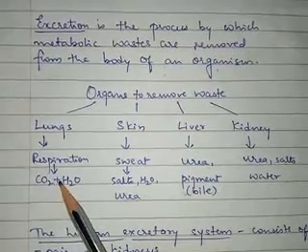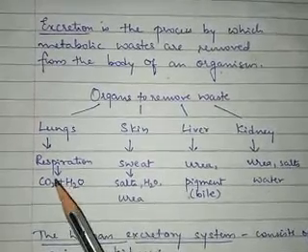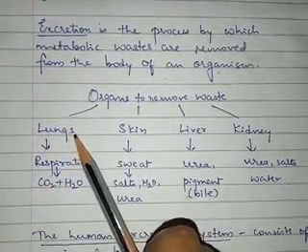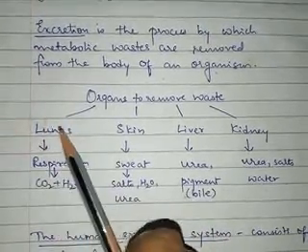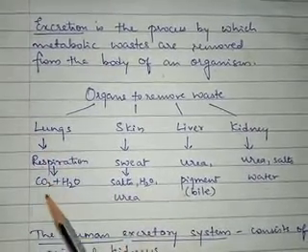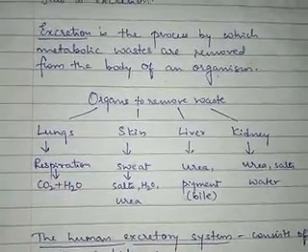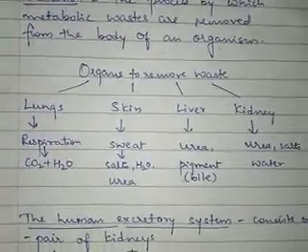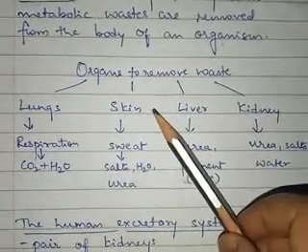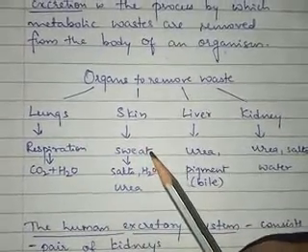The carbon dioxide will get removed from the body through the blood stream. The blood will be carrying the carbon dioxide to the lungs, and from the lungs the carbon dioxide is exhaled out. So that way the removal of waste, that is carbon dioxide, takes place through the lungs. Lungs also help in the removal of water that is present after the respiration is over. The next one is skin. The skin contains two types of pores all over the body.